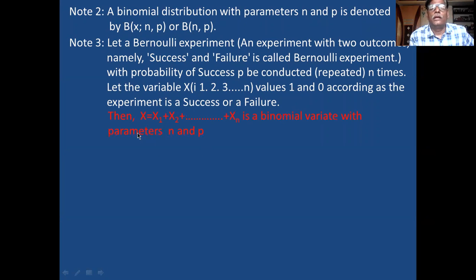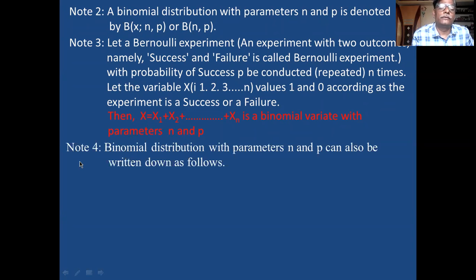Third note. X is equal to x1, x2, x3 up to xn is the binomial variate with parameters n and p. N is the number of outcomes, p means probability. In these parameters, x starts from x1, x2, x3, x4, x5 up to xn. x1 is nothing but zero value. Remember this. x1 is zero always. Okay, this is the third note.